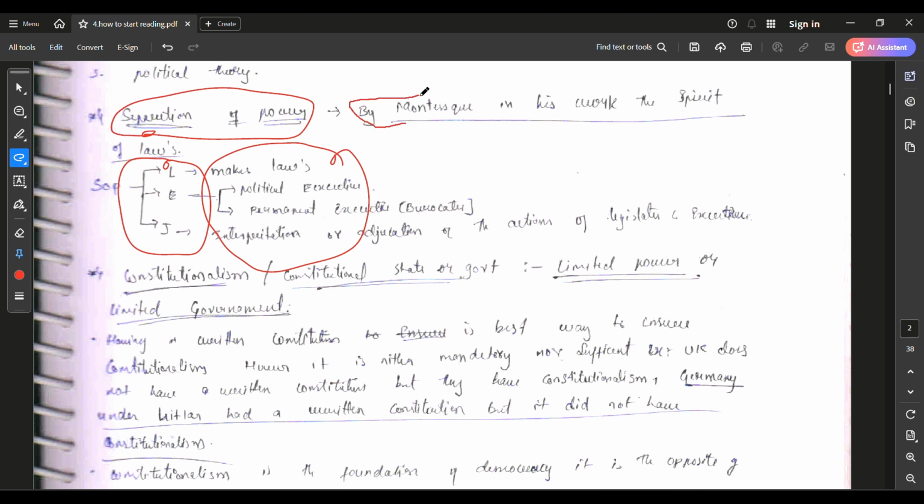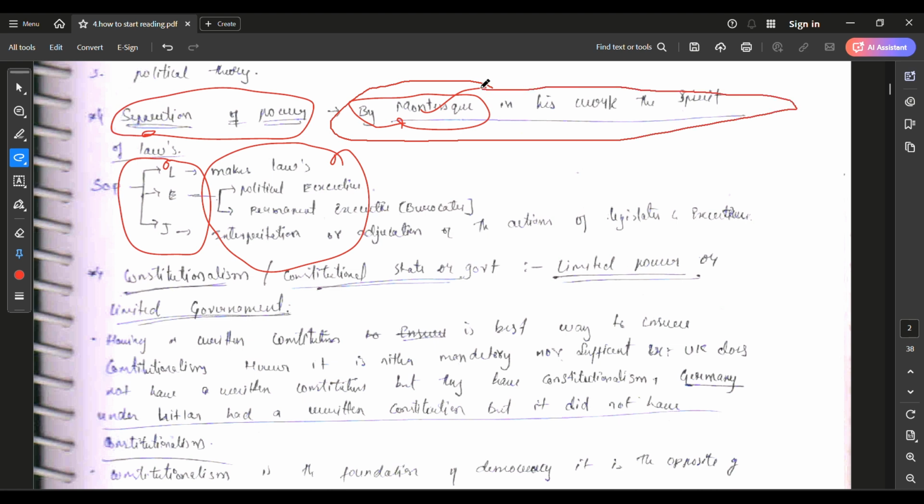So in the introduction, I brought that the separation of power was introduced by Montesquieu in his famous work called Spirit of Laws. When they ask in the examination about separation of power, I will introduce it with this point. This point is not present in Lakshmikant.